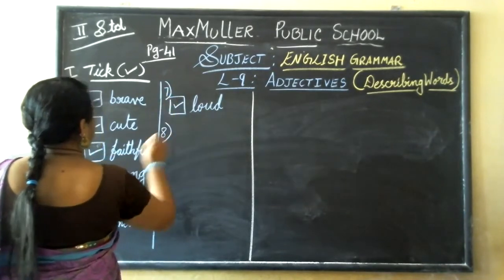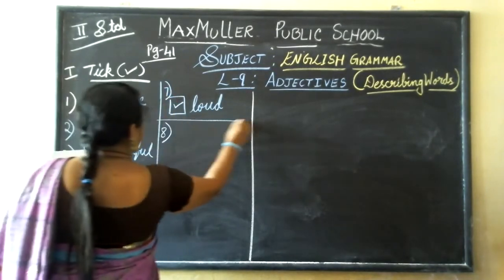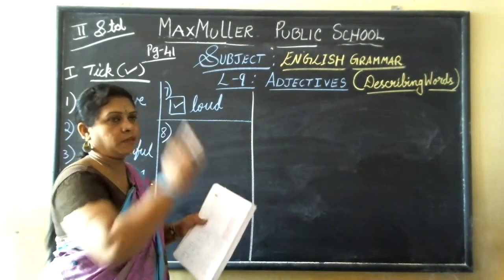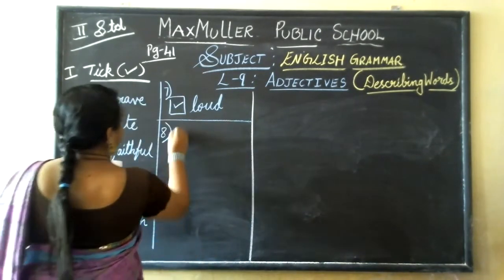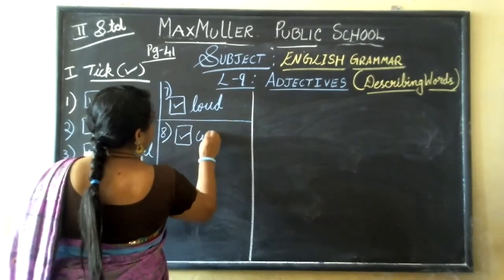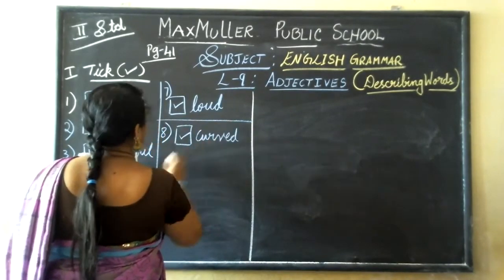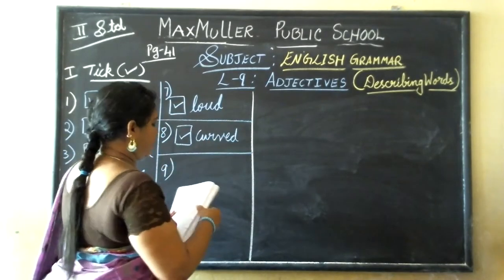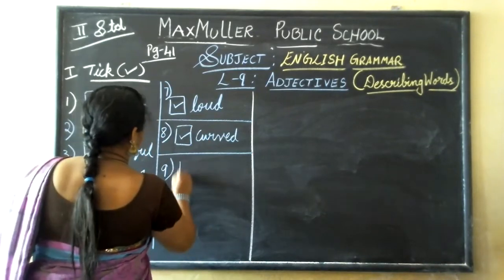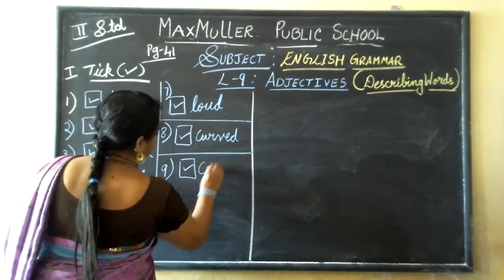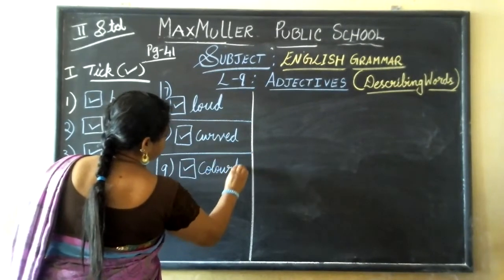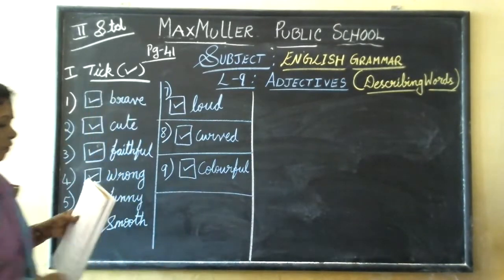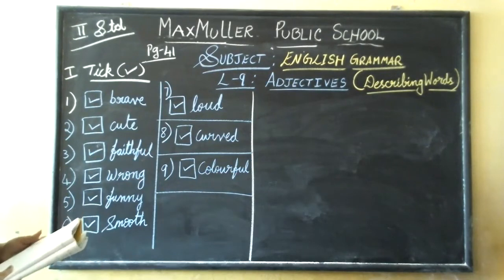Now next, eighth one. Straight, curved. You can see it is not straight, means like this, curved. So curved is the option. C-U-R-V-E-D, curved. Ninth one. Colors. Colorful, bright. So there are different colors. So you should write colorful. Okay, now copy down. Next main will start. Second main I'll start.